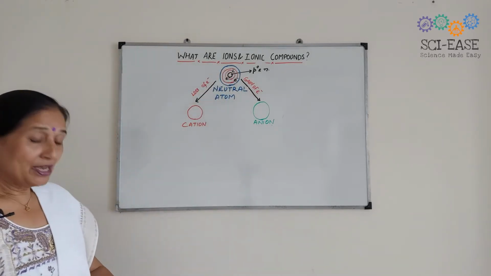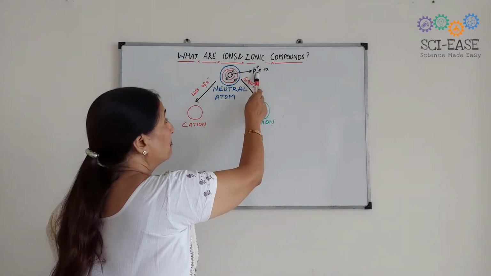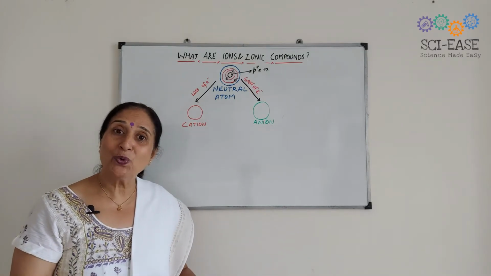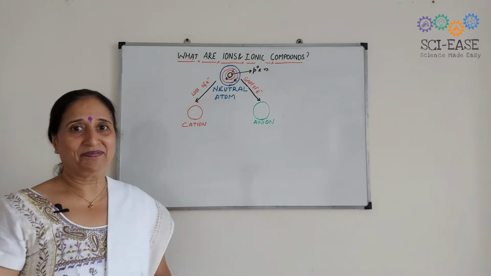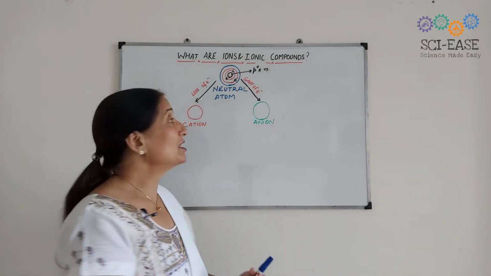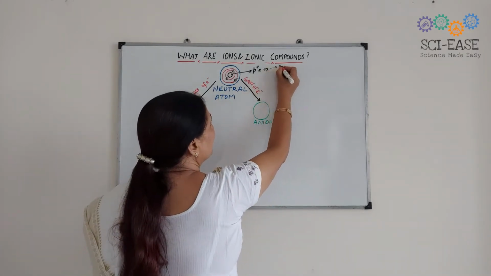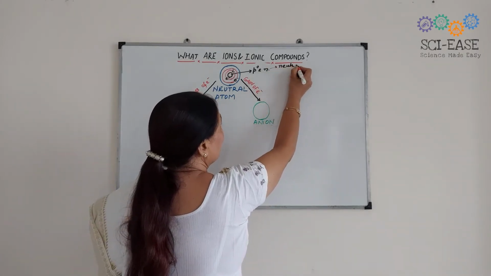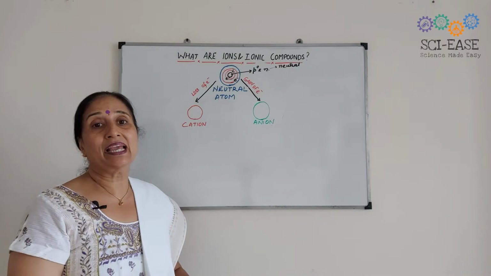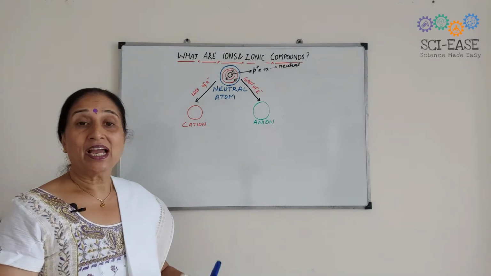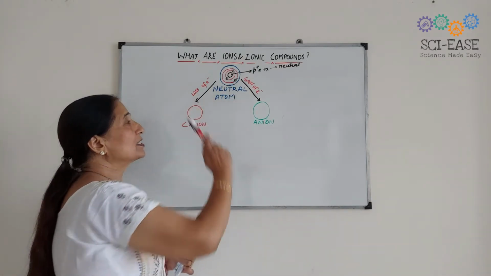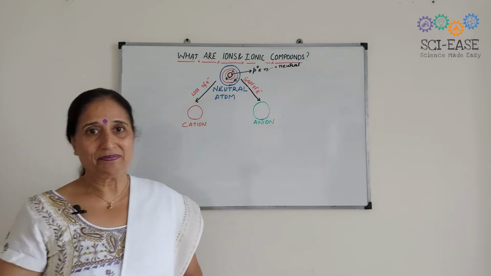Now, I have put positive charge on protons. Why? Because protons are positively charged. And no charge on the neutrons. This means neutrons are neutral, that is, having no charge. Protons have positive charge and neutrons have no charge. They are neutral. And what about the electrons? Electrons are negatively charged.